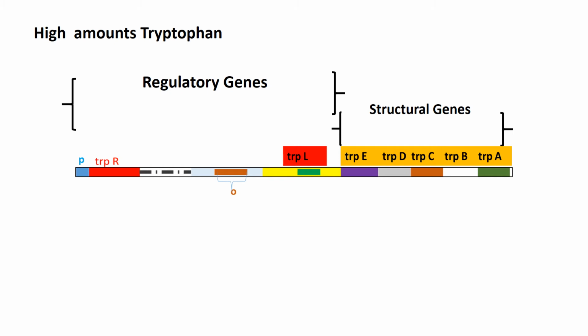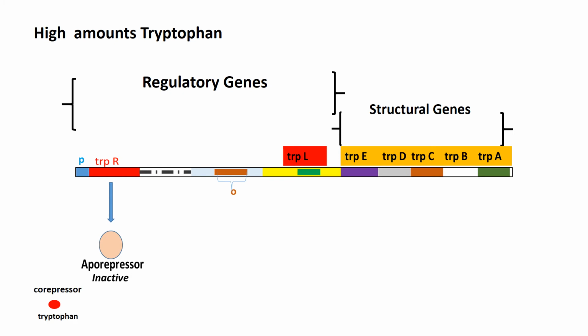The repressor protein production is not concerned with the presence or absence of the tryptophan in the environment of the bacteria. It is produced always. As the repressor is produced from the gene trap R, it is produced in an inactive form. The inactive repressor is called as aporepressor.